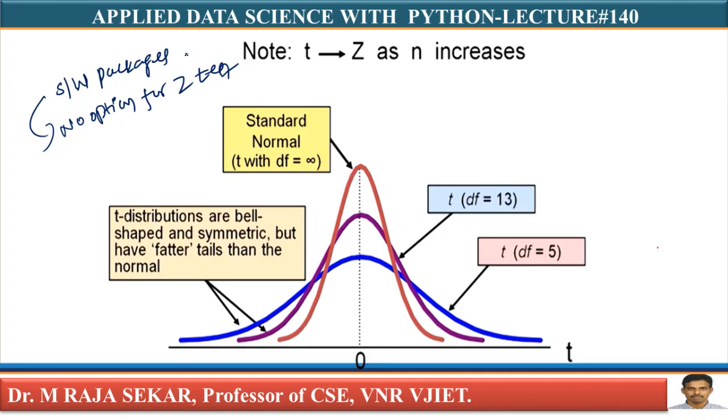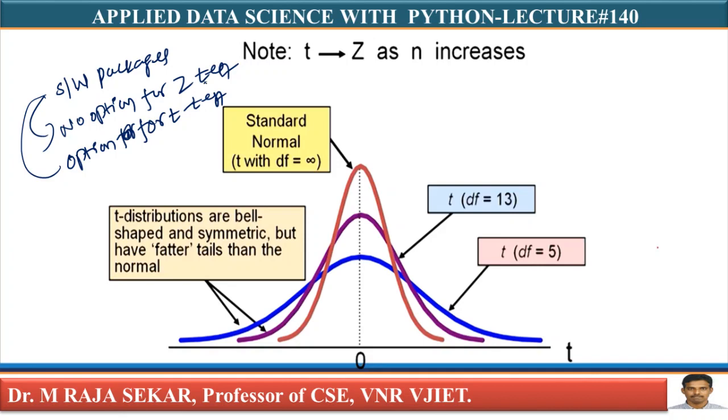You can find an option only for the t test, because when the sample size increases for the t test, the behavior of the Z distribution and t distribution are the same.